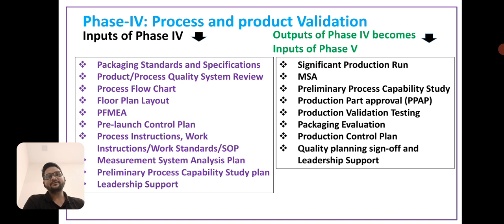Now phase 4 is process and product validation. The input of phase 4 is the phase 3 output. The phase 4 output becomes the input of phase 5. Now the phase 4 output is significant production run, MSA, preliminary process capability study, and production part approval, that is PPAP. Next is production validation testing, packaging evaluation, production control plan, quality planning sign off, and leadership support.